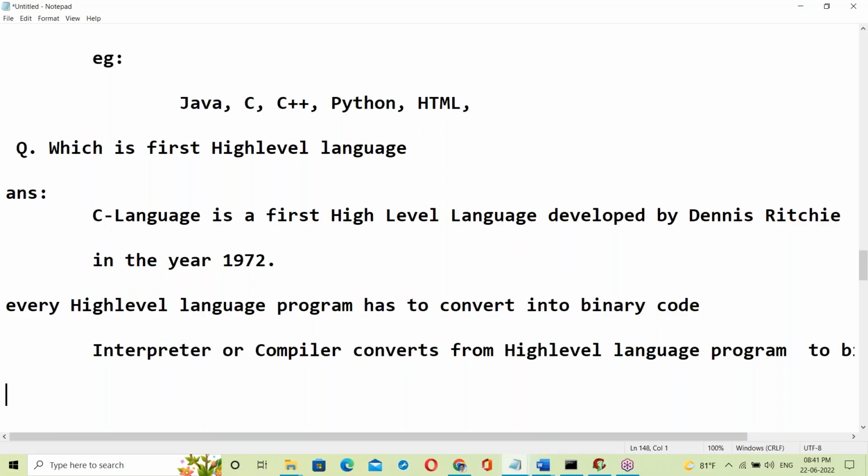What is interpreter and compiler? This topic we should discuss now. What is interpreter? What is compiler? Interpreter versus compiler. This topic we should discuss.